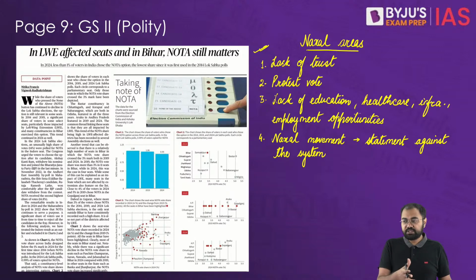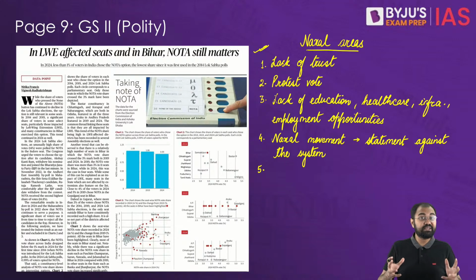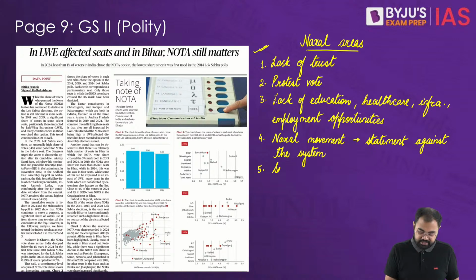Probably because of these security concerns, the kind of political campaigning that we see in other areas doesn't really happen in many of these areas. So security concerns also become a reason.